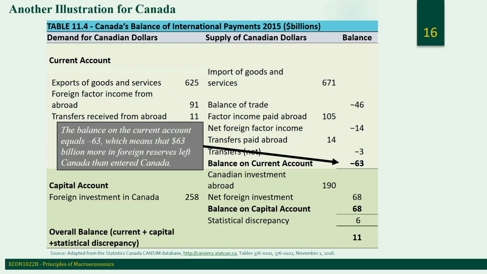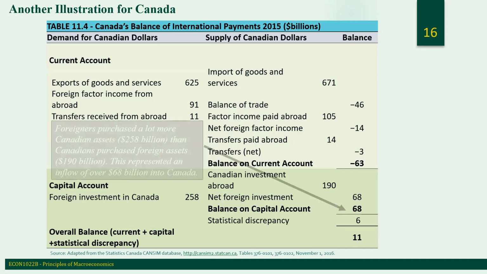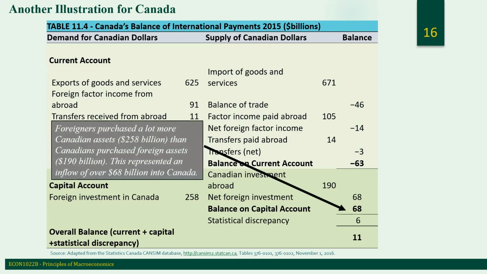As you can see, the balance in the current account equals negative 63. So there's 63 billion more in foreign reserves that left Canada than entered Canada. So you have to borrow to make up the difference or get that from your savings. Foreigners purchase a lot more